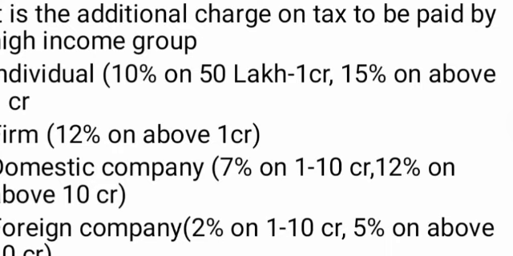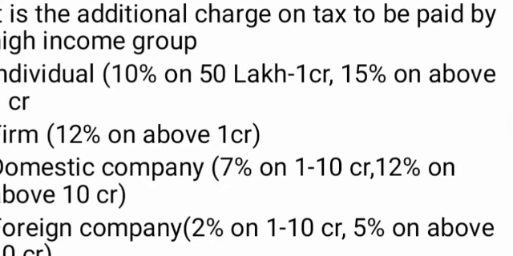What is a high income group? As per the Income Tax Act, the surcharge is applicable in the case of an individual whose total income exceeds 50 lakh rupees. So we can check the meaning of surcharge. Surcharge is the additional charge on tax to be paid by high income groups.